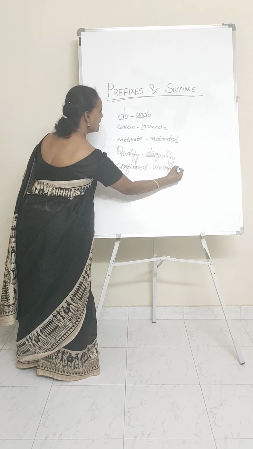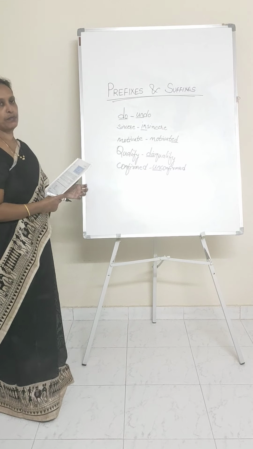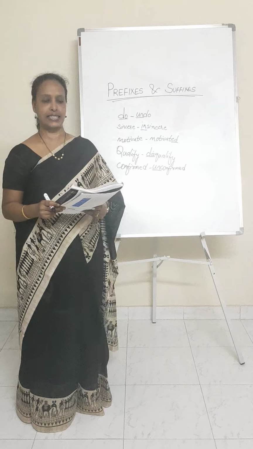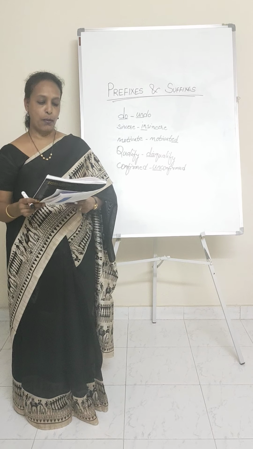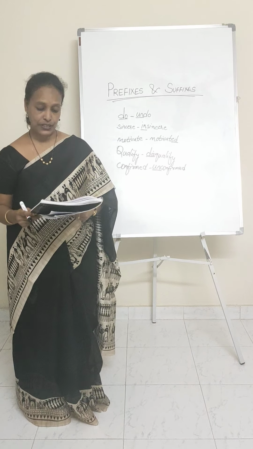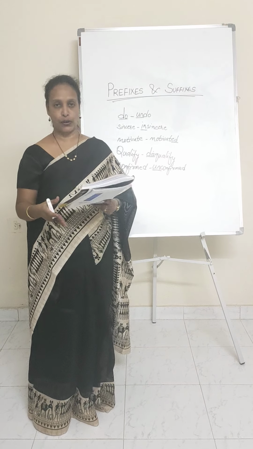Unconfirmed is the right prefix that can be added before the word confirmed. Right, so this is the first unit. Now coming to the second unit, it says form adjectives by adding appropriate suffixes to the words listed below. An example has been done for you. The examples are already given here.